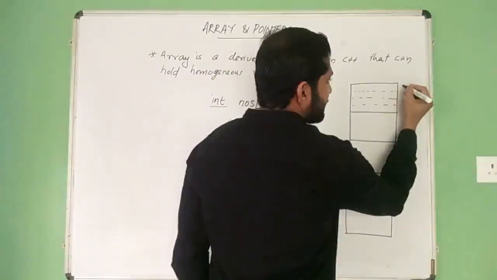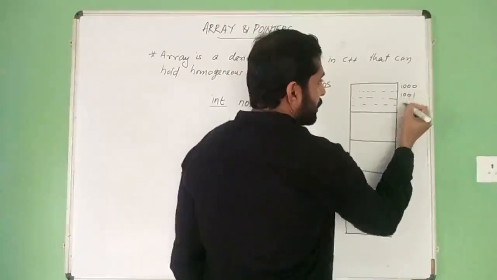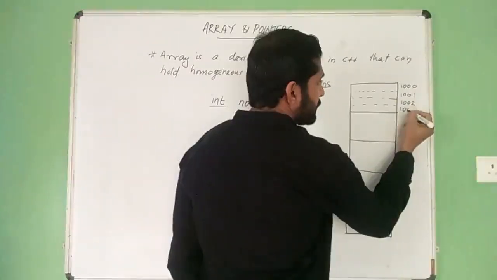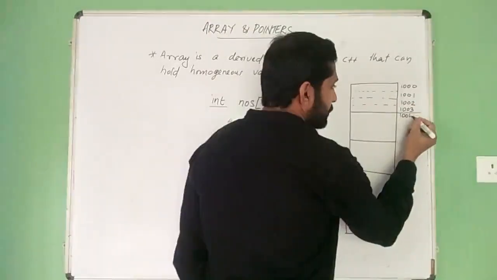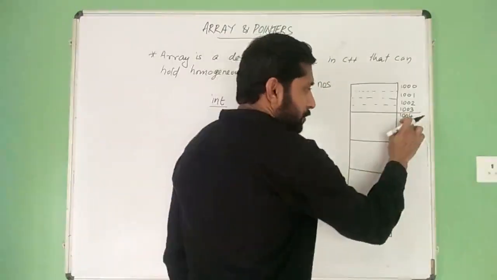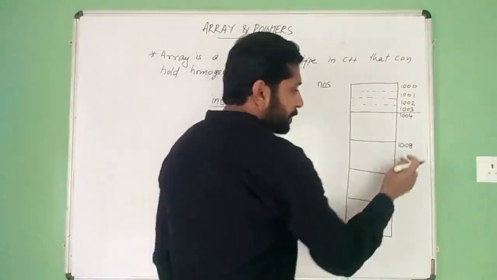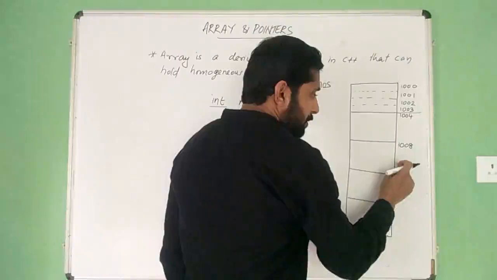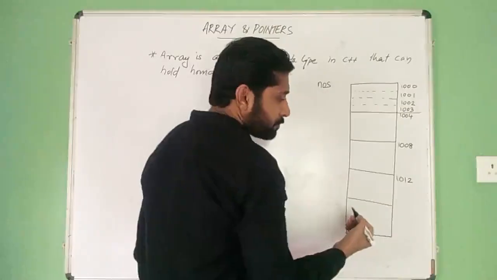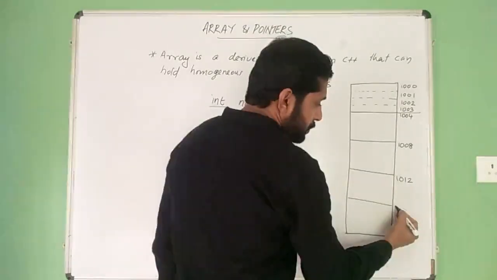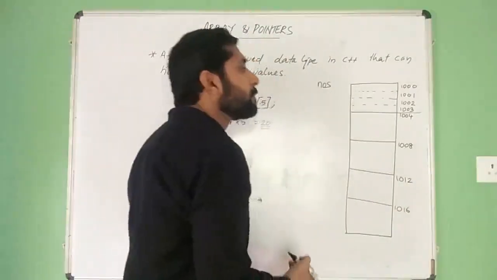Let this address start with 1000. Here it comes 1001, 1002, 1003. And the second starts from 1004, 1005, 1006, 1007. Here 1008, 1009, 1010, 1011, 1012, 1013, 1014, 1015, 1016.